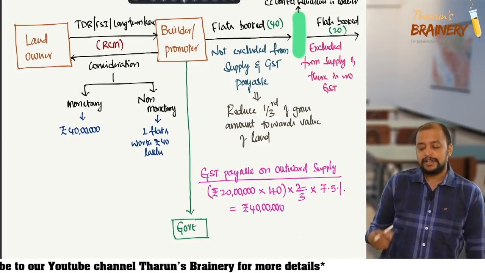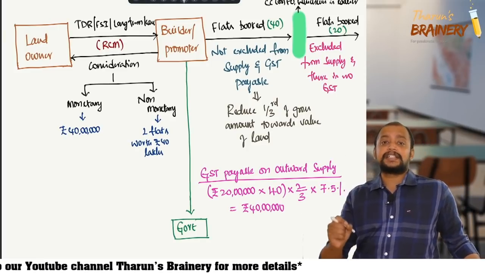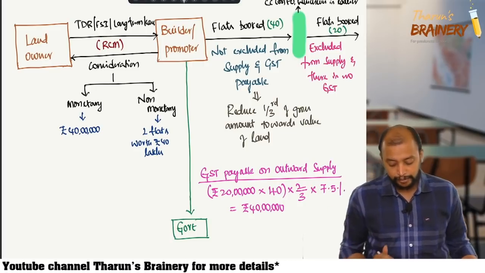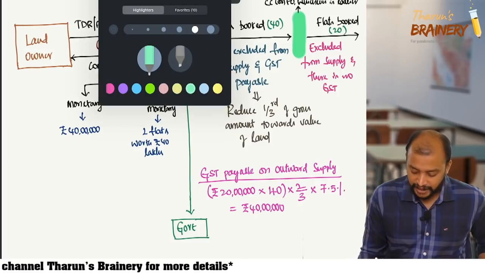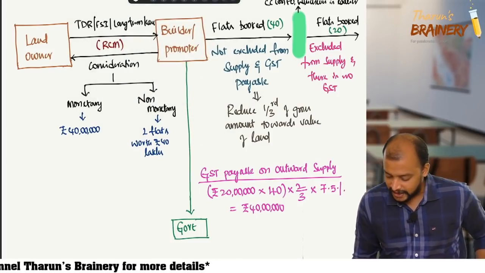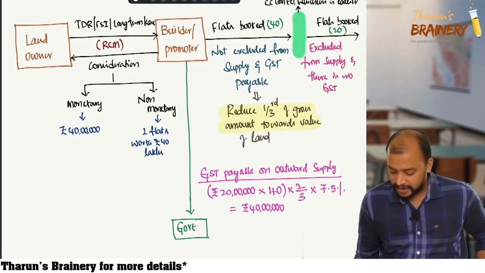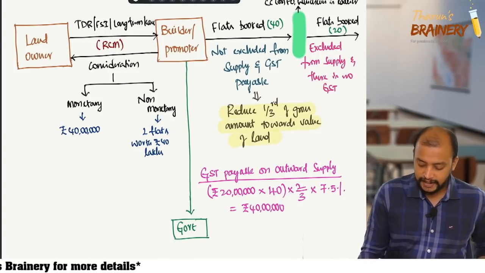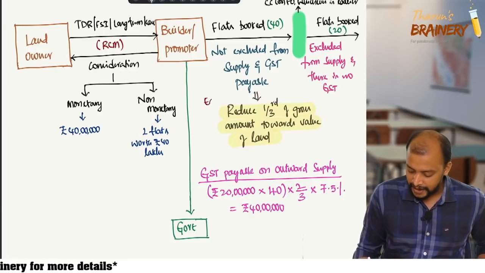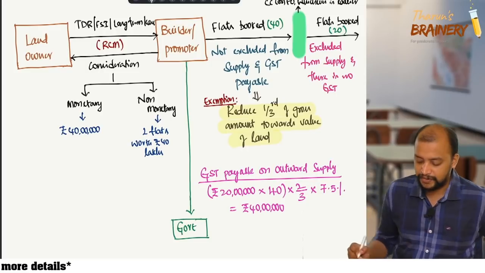39,99,999 it will come. So exactly 40 lakhs is the GST payable on outward supply. Now this is one exemption that we have here. So what is this exemption? Reduce 1/3 from the gross value of the land. This is one exemption. Now we have another exemption with respect to it.